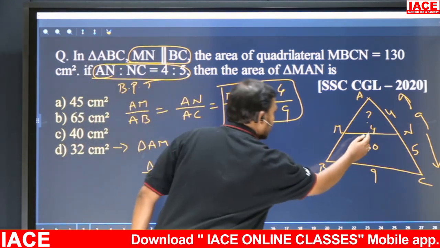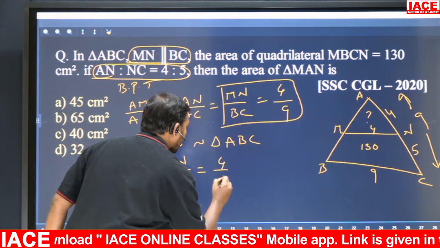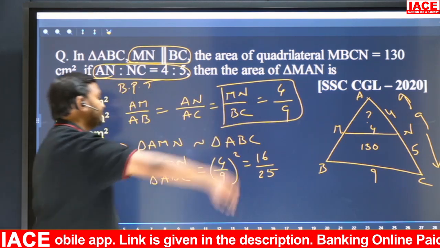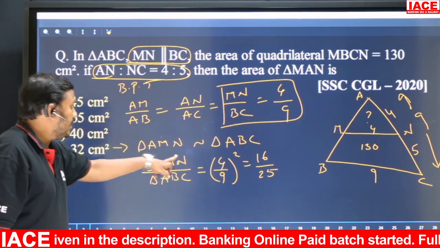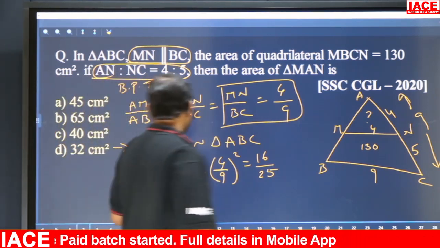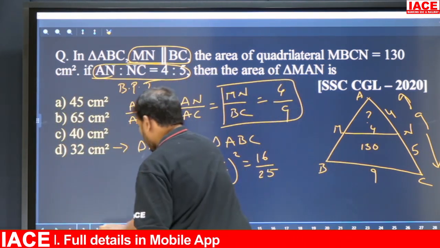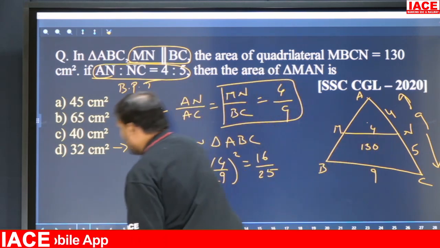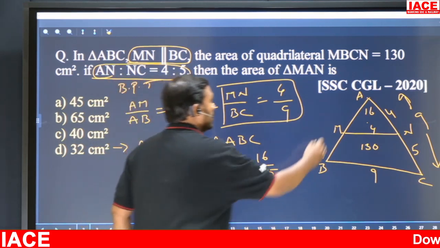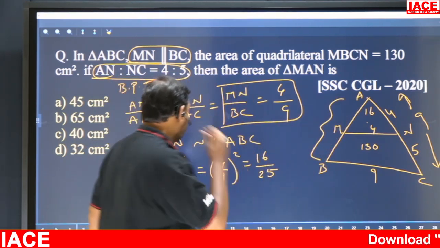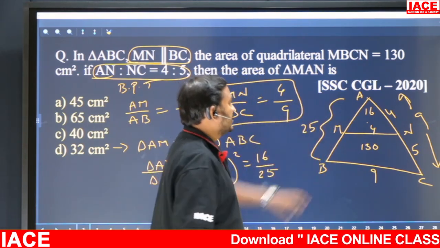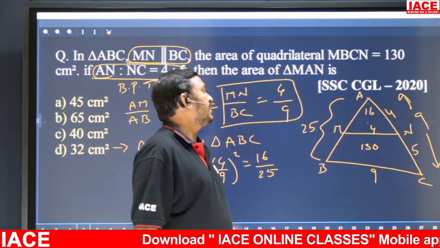What is the square of the corresponding sides? 4 by 9, whole square, means how much? 16 by 25. So AMN and ABC are in the ratio of 16 is to 25. Means AMN is 16 and ABC is 25. Total area is 25. This area is 16, means total area is 25.